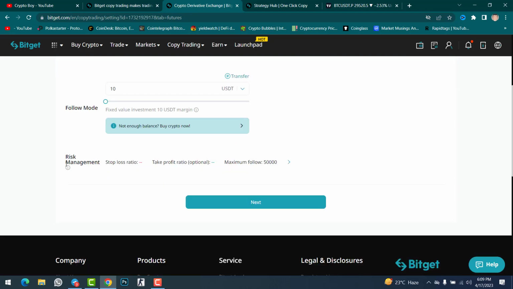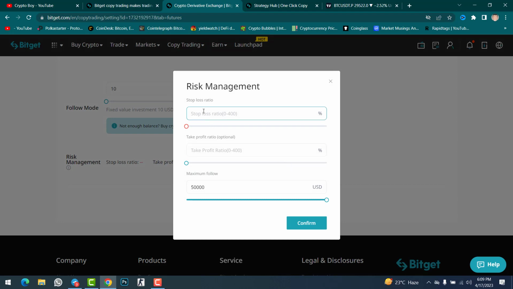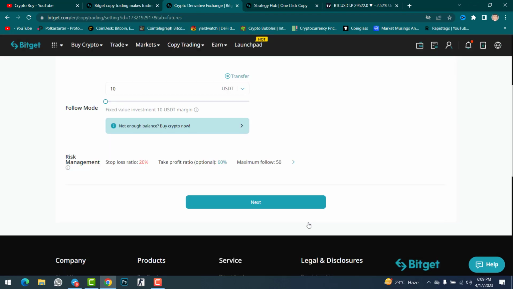The next option is risk management. Click on this. We need to set our stop loss, take profit, and maximum follow. My stop loss should be about 20% and my profit should be 60%, 1:3. For maximum follow, I want to go with only $50. Now click on the confirm option. So this is my stop loss, this is my profit, and this is the maximum follow.